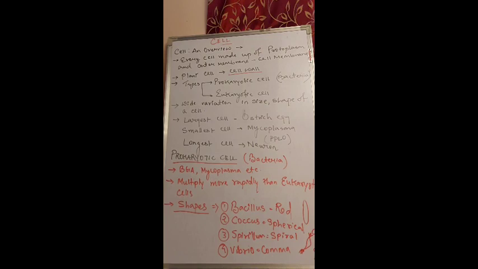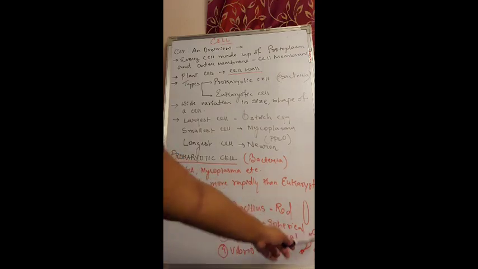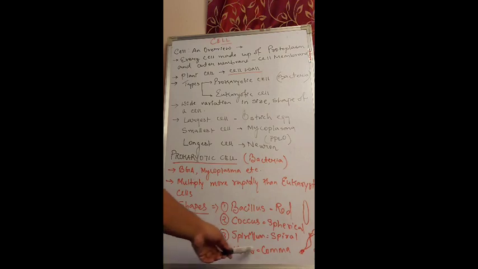Next, we will see the shapes. What are the different shapes a prokaryotic cell or prokaryote can have? First is the bacillus shape. On the right side you can see the bacillus is a rod shaped structure which appears like this, and second is coccus. It is spherical, that means round. Spirillum is spiral. Generally spiral shaped bacteria consist of flagella. So these are the flagella. Next is vibrio. Vibrio is a comma shaped structure. These bacterial cells are known as vibrio. So these are the different shapes prokaryotic cells can have.